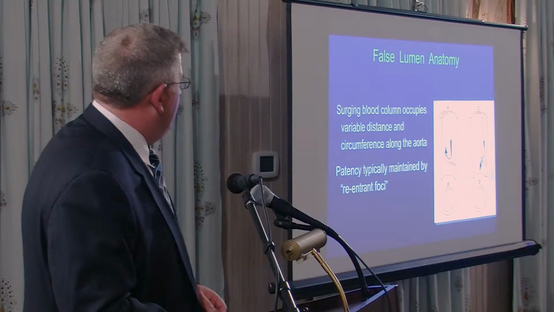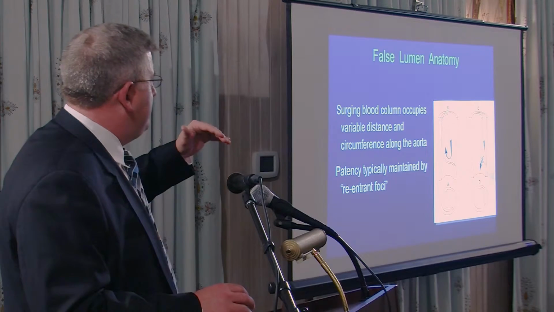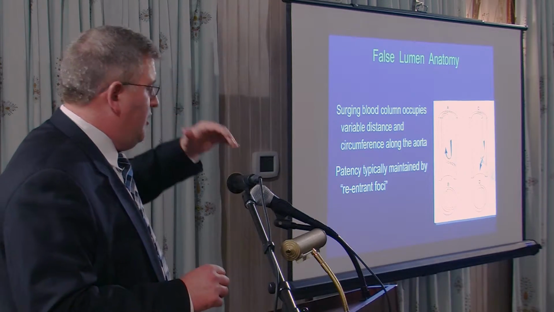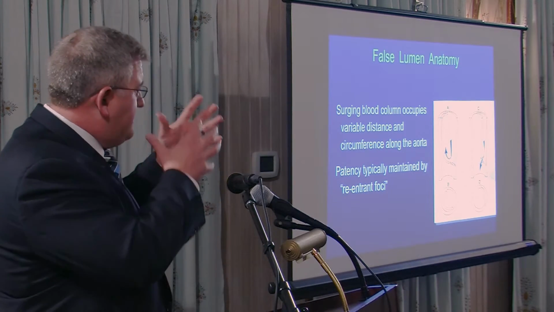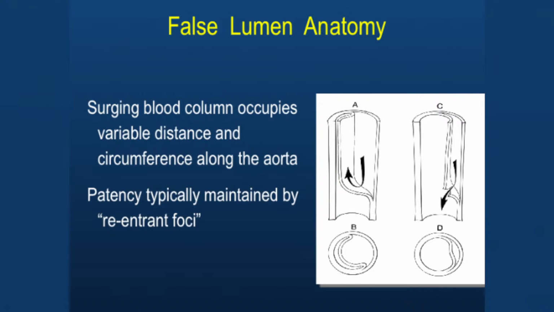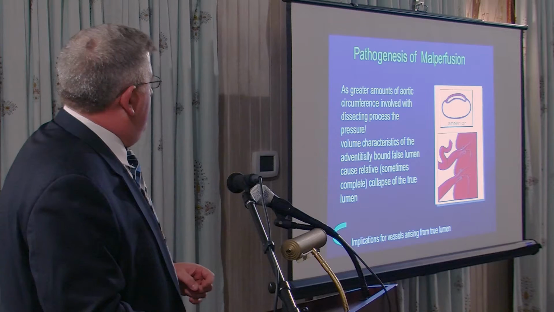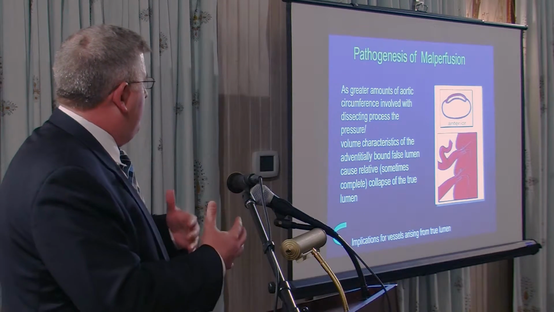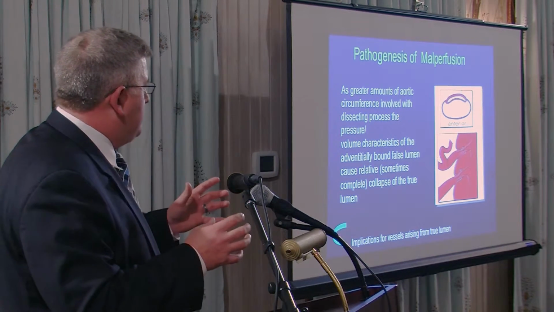So what happens? You get the initial tear, and then with each heartbeat, you get a surge of blood that goes down and basically continues to rip the layers apart. And then you'll develop fenestrations that will keep things patent, and they'll be the reentry foci. But as greater amounts of the aortic circumference is involved, you'll see that there is pressure from the adventitially bound false lumen that pushes on the true lumen. And so when you look at these on a CAT scan, it's actually the true lumen that is smaller than the false as it's pushing in there.